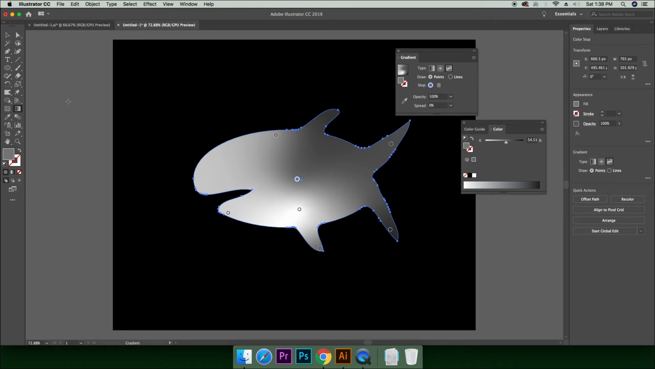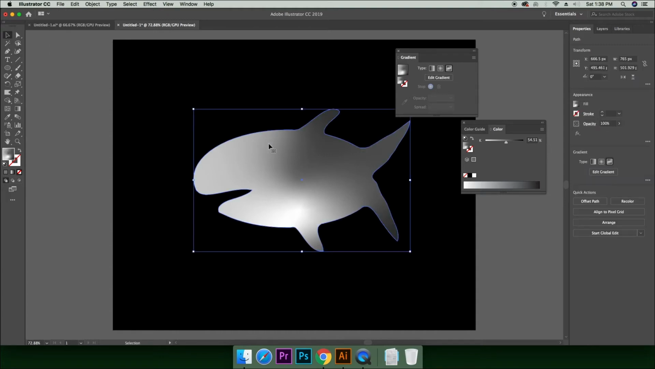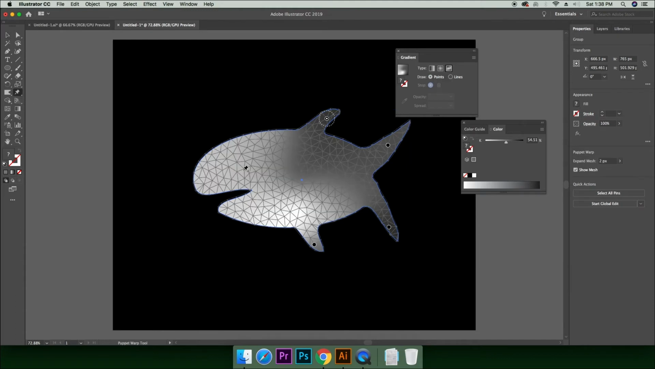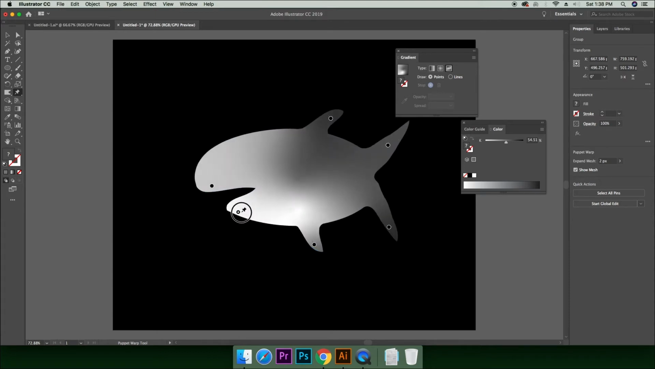Alright, now I'm going to choose the Puppet Wrap tool. First of all, I'll have to select this object and apply the Puppet Wrap tool. It has taken the points where we need to animate this object. So I can add additional points for animation or for changing the shape of the object.